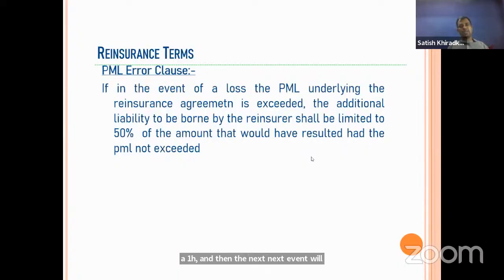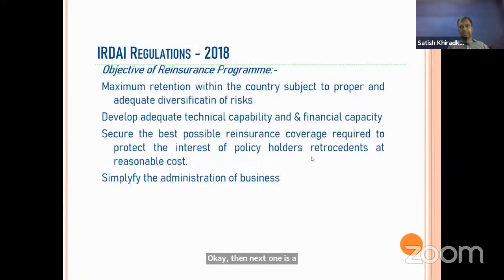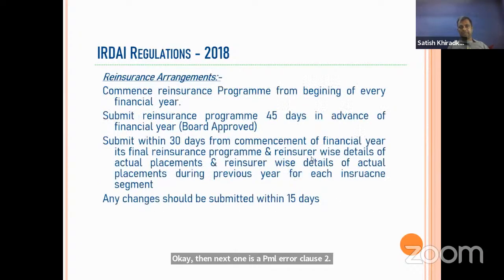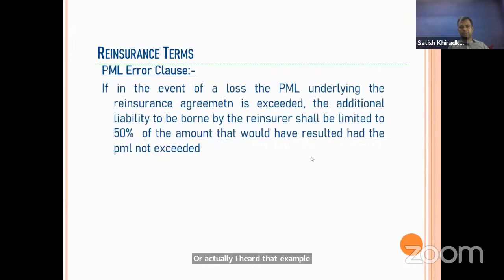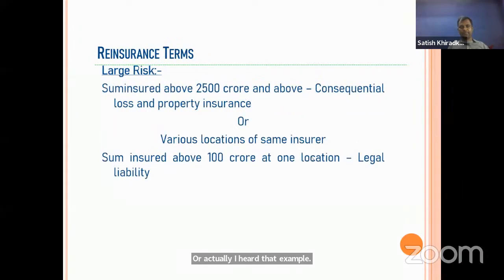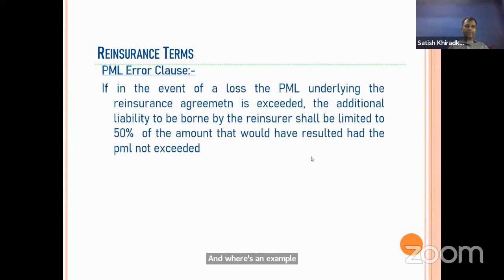Okay. Then the next one is the PML error clause. Actually, I had an example. We'll see whether it is there or not, or I will explain it orally. First, I would like to explain the difference between SI and PML. You know that total loss liability is our sum insured, and PML is probable maximum liability.